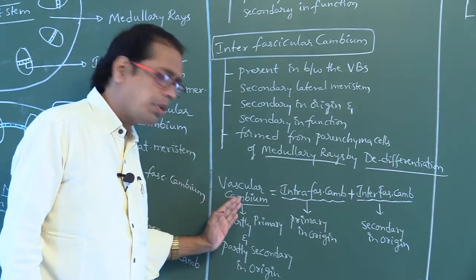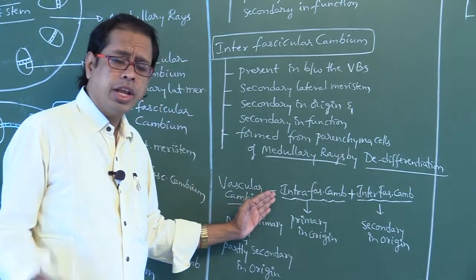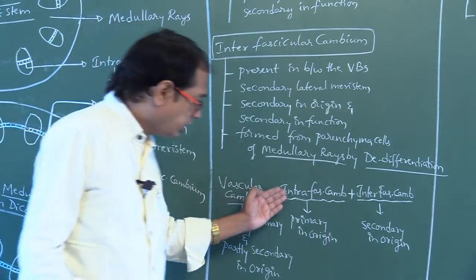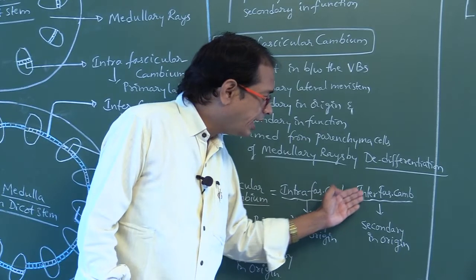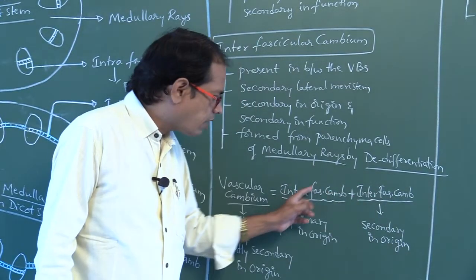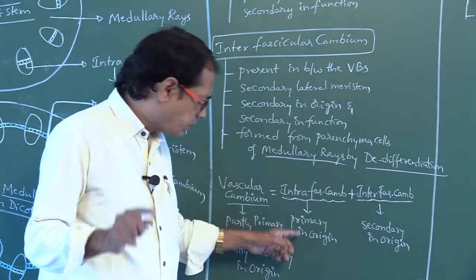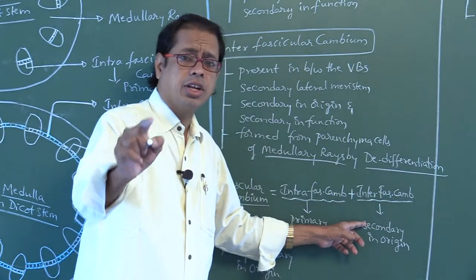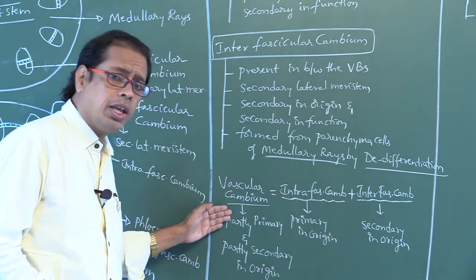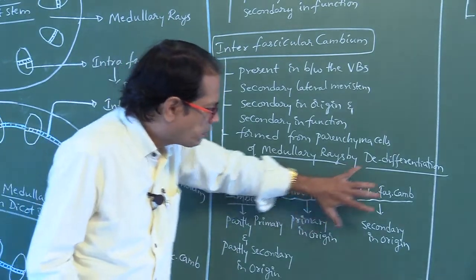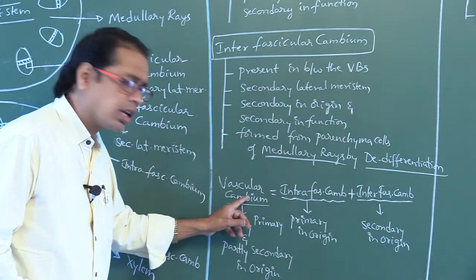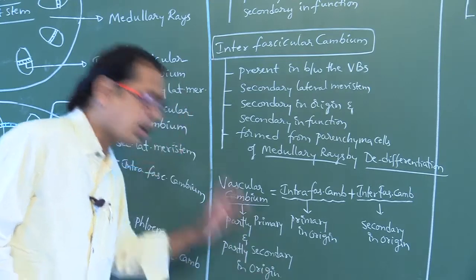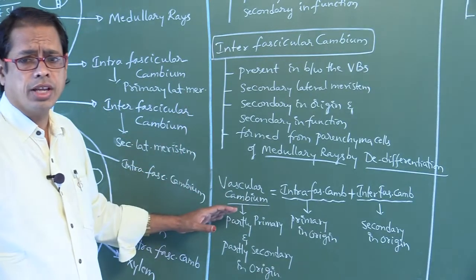So, intervascular cambium is formed from medullary rays by dedifferentiation. Vascular cambium in dicot stem is a combination of both, the joining of intravascular cambium and intervascular cambium. Intravascular cambium is primary in origin. Intervascular cambium is secondary in origin. So, vascular cambium is partly primary, partly secondary in origin. Did you understand, my dear students? Right.